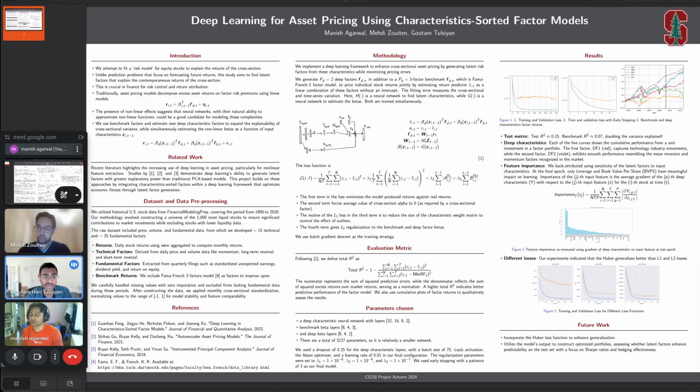In this particular project, deep learning for asset pricing using characteristic sorted factor models, we present a methodology to imagine the factor construction process as a deep learning problem wherein the inputs are the raw characteristics, the intermediate factors are the learned risk factors, and the outputs are model implied returns.